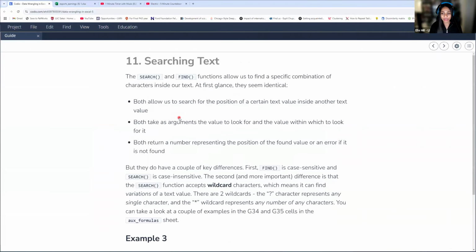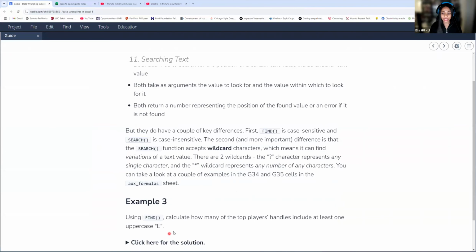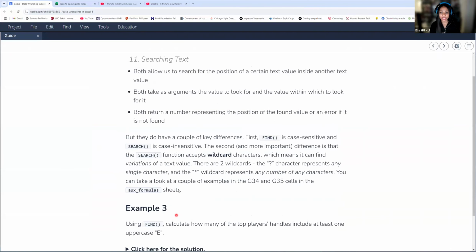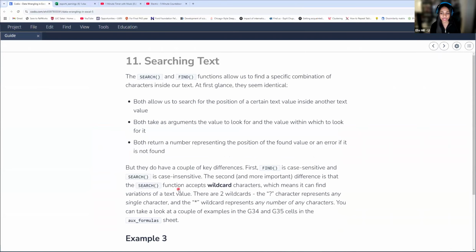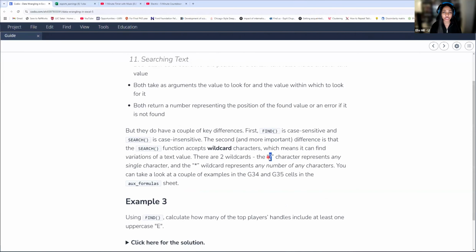I would recommend reviewing SEARCH and FIND in your own time. This is a really good example with these. I'll quickly say that SEARCH and FIND do similar things. SEARCH is going to give you the position of what you're looking for. It's also going to allow you to use wildcards, which just means it can be anything. A question mark refers to a single mysterious character, so it can be any one character.